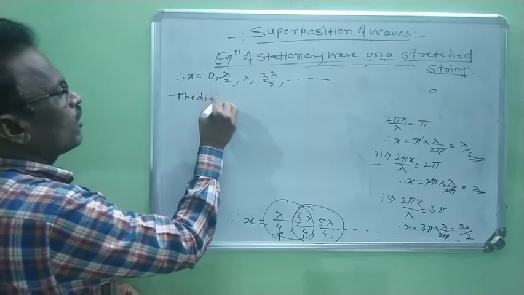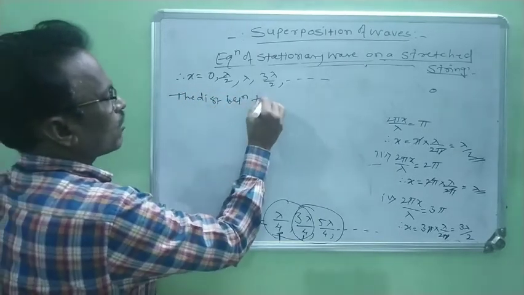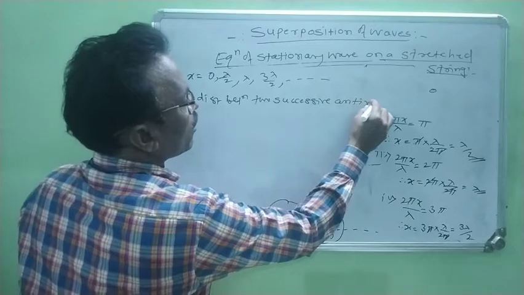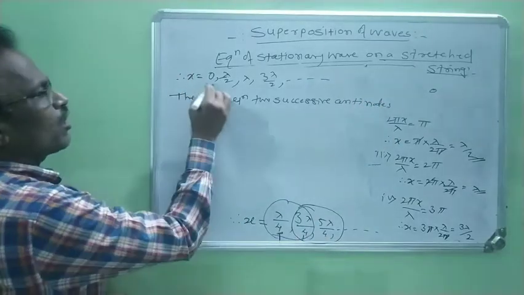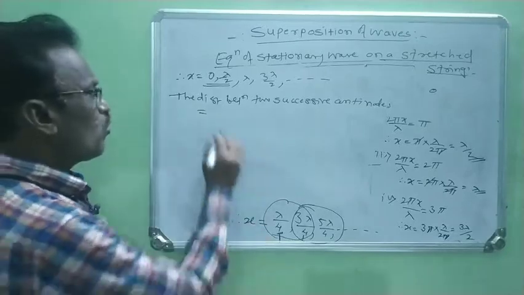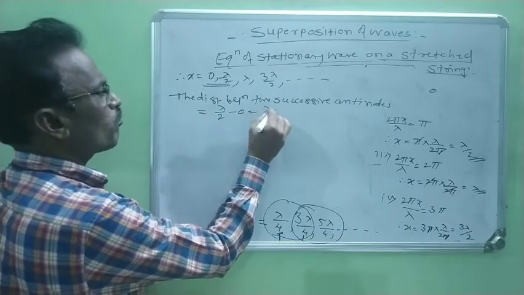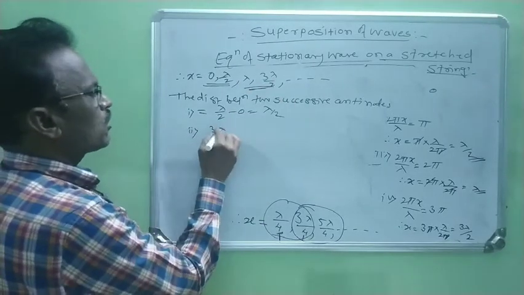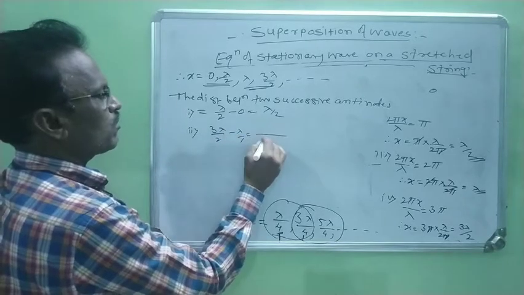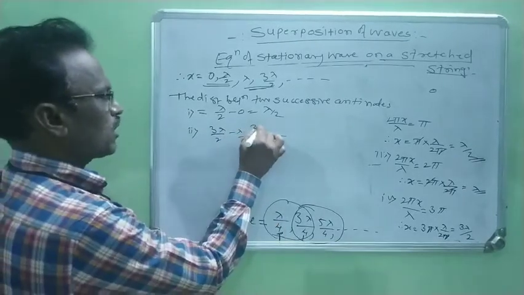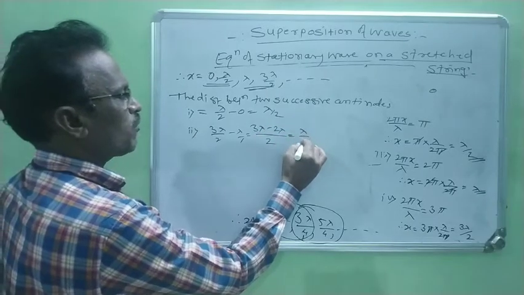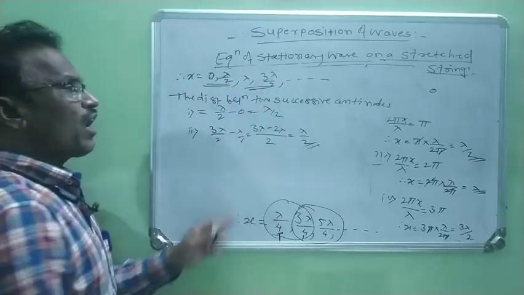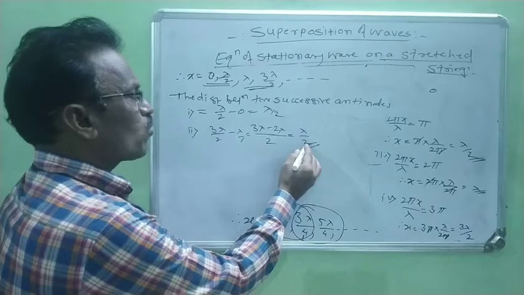Therefore, the distance between two successive antinodes is equal to, now we find out the difference between these two. Now it is lambda by 2 minus 0, means it is lambda by 2. Now we consider second, between these two, 3 lambda by 2 minus lambda. Means 2 is LCM, 3 lambda minus 2 lambda. Now it is lambda by 2. In this way, it is proved that the distance between any two successive antinodes is always equal to lambda by 2.